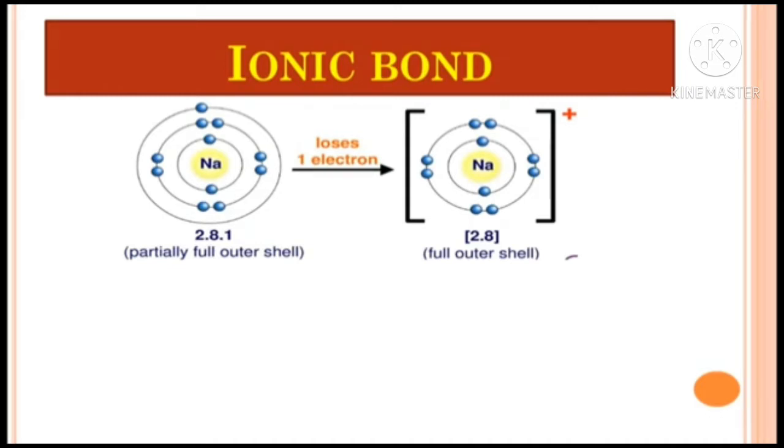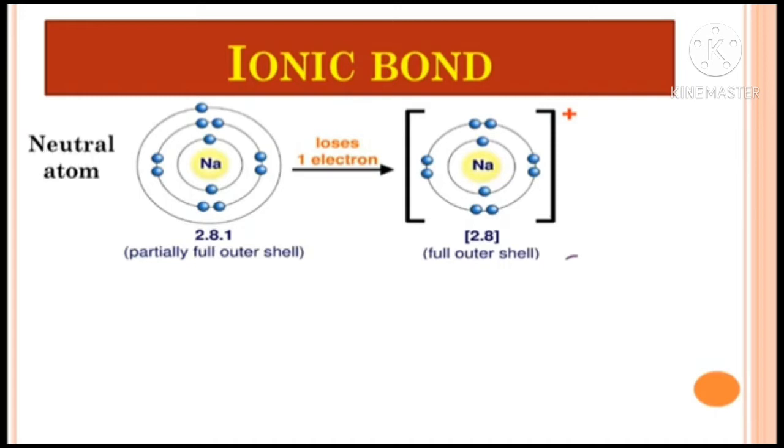Now students, you can see the sodium atom. It is a neutral atom. That means here 1 electron is present in its last shell. So it will lose its 1 electron to form a sodium ion, that is Na+ ion, and after losing 1 electron its octet will be complete and the electronic configuration becomes 2,8.